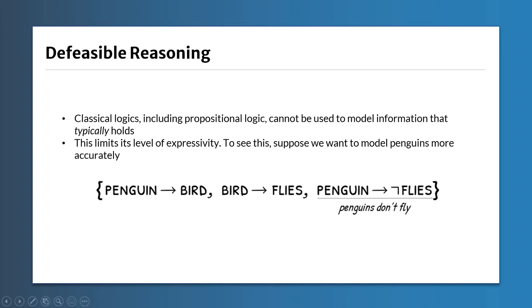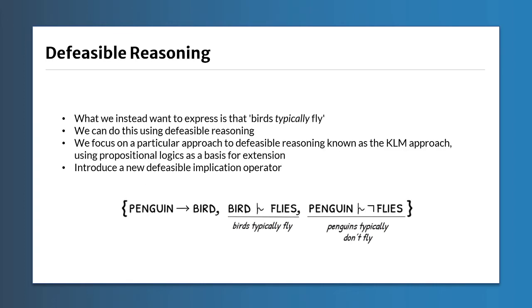A good way to see this is to take our knowledge base from earlier: penguins are birds and birds fly. That obviously doesn't represent penguins particularly accurately, because this suggests that penguins fly. We can try and add a statement here as a particular sort of exception to this rule, but classical logic doesn't cope particularly well with this. In fact, classical logic will conclude that penguins both fly and don't fly. And because assuming that penguins exist then leads to a contradiction, it will conclude that penguins must not exist altogether. And that doesn't work particularly well.